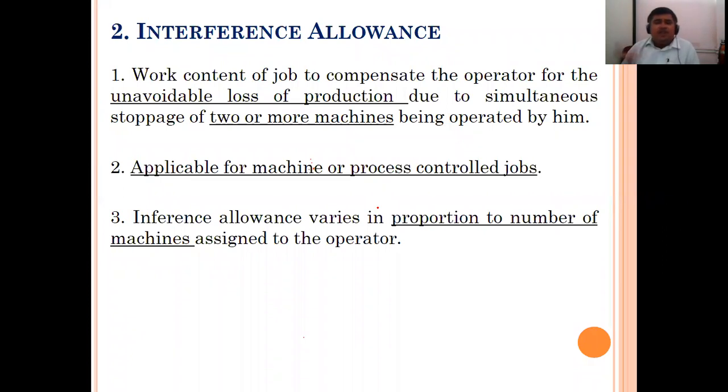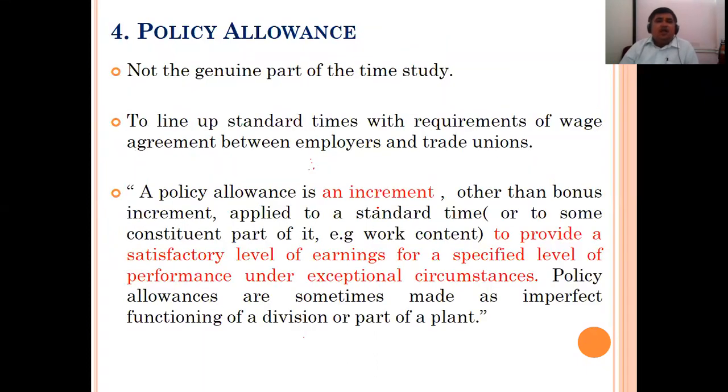Not various factors, various points of the different machines. So based on that, this particular interference allowance is there. Then policy allowance, not the genuine part of the time study. Is it right? So this is not the part of the time study, but still we have to give it to line up the standard times with the requirement of wage arrangement between employers and the trade unions.